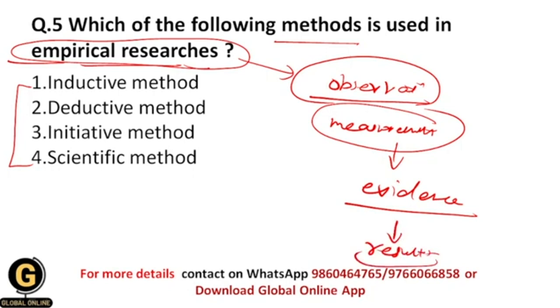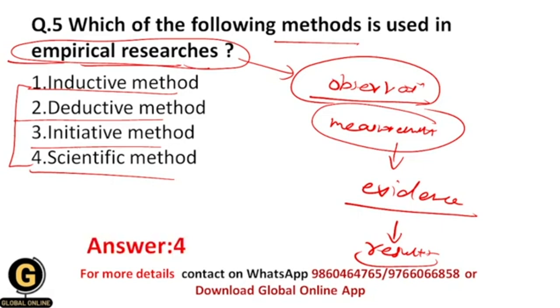So whether we use the inductive method over here, or the deductive method, or the initiative method, or the scientific method. Obviously students, the correct answer to this question is 4, that is the scientific method. Because the scientific method is the method which we follow everywhere whenever we want to do research.